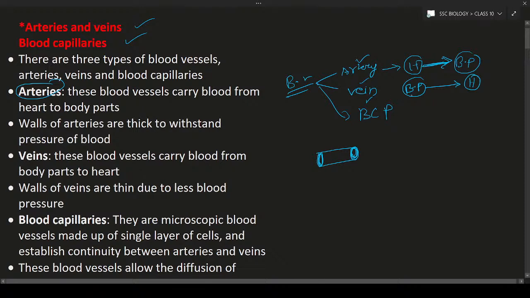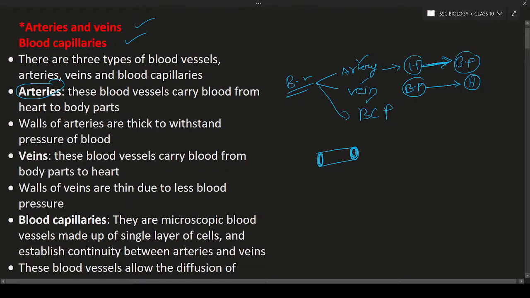It collects blood from the body parts and supplies it to the heart. The blood vessel involved in collecting the blood and supplying it to the heart is known as vein. The walls of the vein are thin due to the lower blood pressure. If you compare the pressure between the artery and vein, the veins have a lesser amount of blood pressure. This is another most important thing.